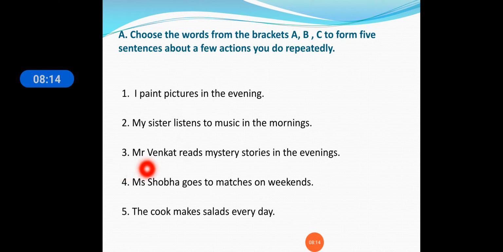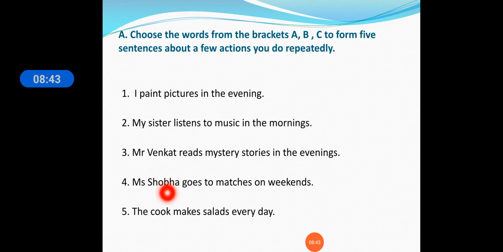Third one: Mr. Venkat reads mystery stories in the evenings. When does Mr. Venkat read? Mr. Venkat reads mystery stories. Mystery stories are like movies with suspense. So, suspense stories. Mr. Venkat reads mystery stories in the evenings.